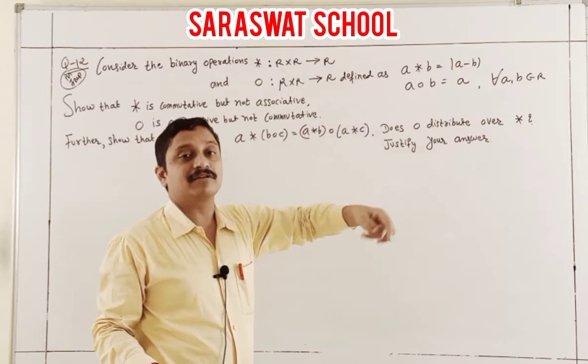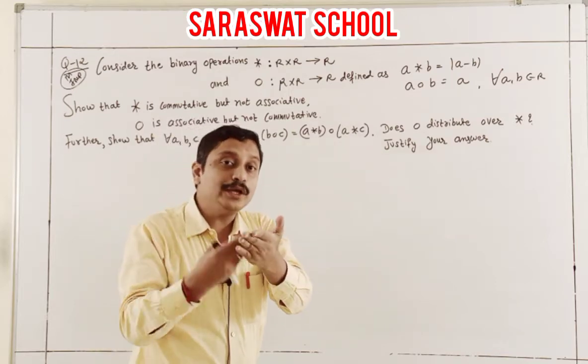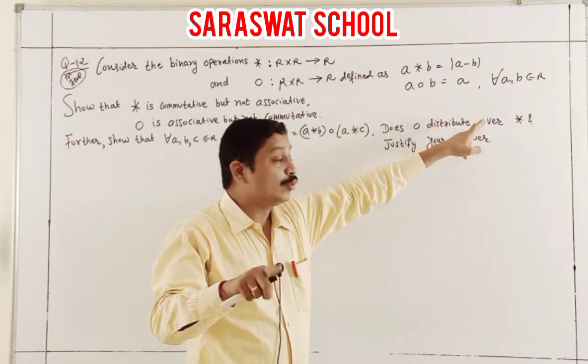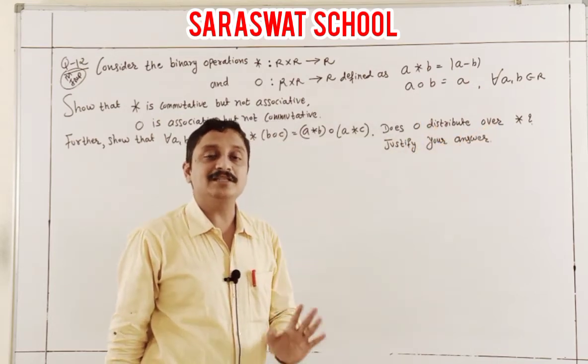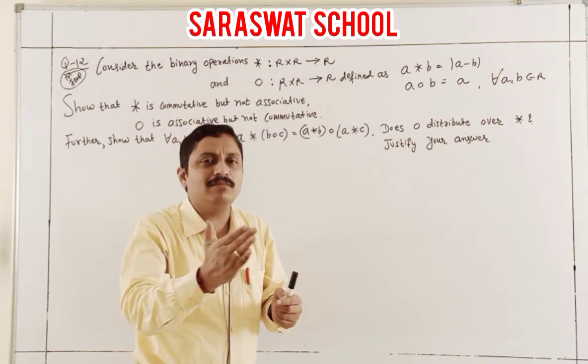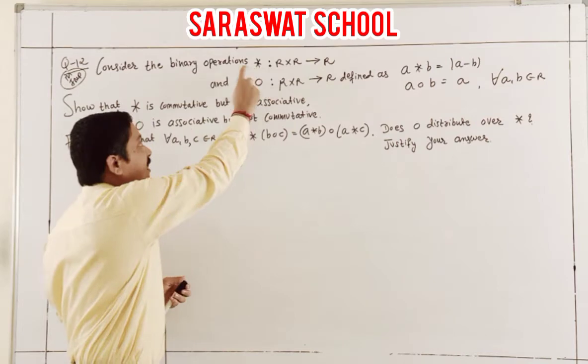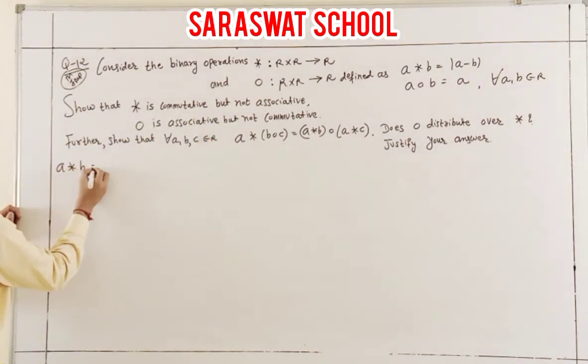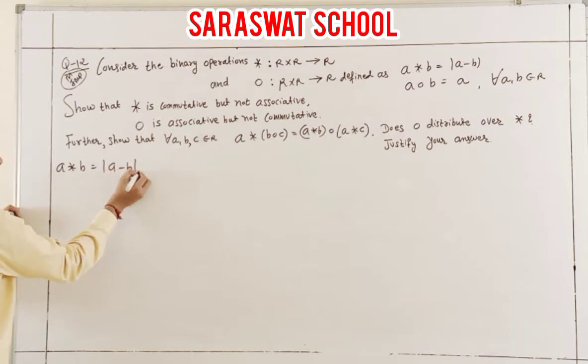And after that, the third check, I am going to further check whether O distributes over binary. That is the last, fourth case. So students, I am going ahead very slowly, one by one. First of all, I am checking the first binary: A binary B is the modulus of A minus B. And what am I checking?